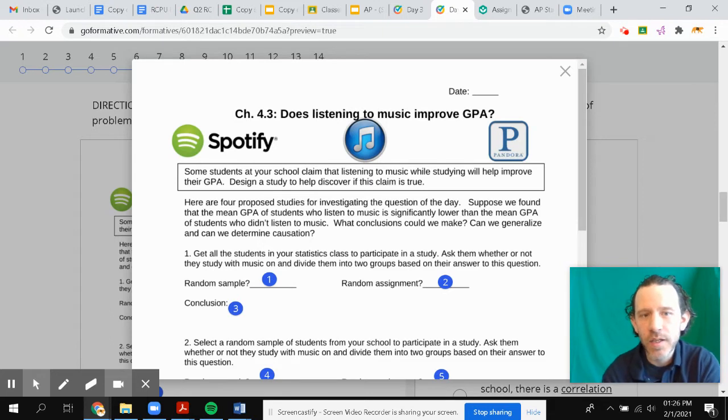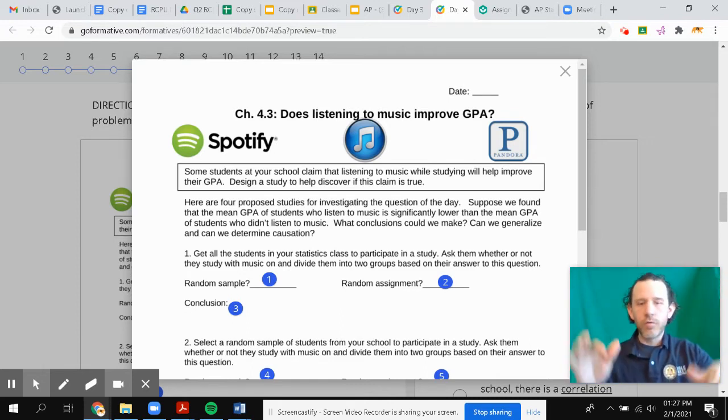So some students at your school claim that listening to music while studying will help improve their GPA. We're designing a study to help discover if that claim is true. And here we're going to have four proposed studies for investigating the question of the day that's in the box there. So suppose we found that the mean GPA of students who listen to music is significantly lower than the mean GPA of the students who didn't listen to music. So that's important, right? We're showing a result, like hypothetically in all four of these studies.